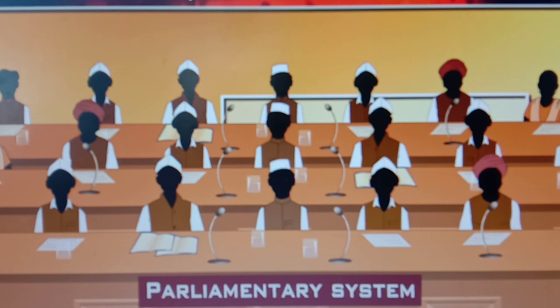And second, as they are members of the legislature, they also have to fulfill the responsibilities of the legislature. So what are the responsibilities of the legislature? That is to make laws. So it is the duty of all the members of parliament that they also fulfill the responsibility of the legislature. So these all are the characteristics of the parliamentary system.